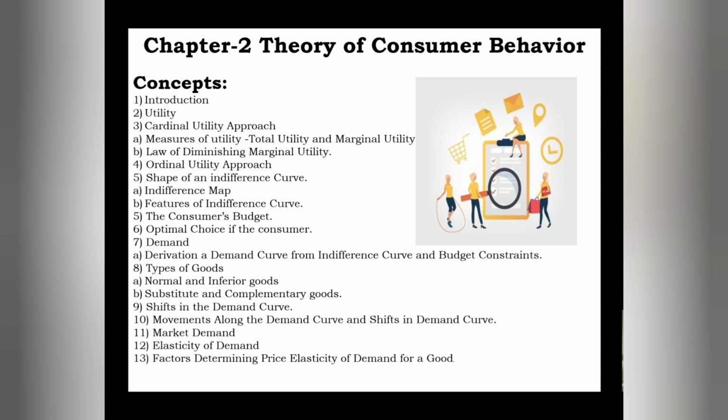demand, derivation of a demand curve from indifference curve and budget constraints, types of goods like normal and inferior goods, substitute and complementary goods. Thereafter, shifts in the demand curve, movements along the demand curve and shifts in the demand curve, market demand, elasticity of demand, and last, factors determining price elasticity of demand.